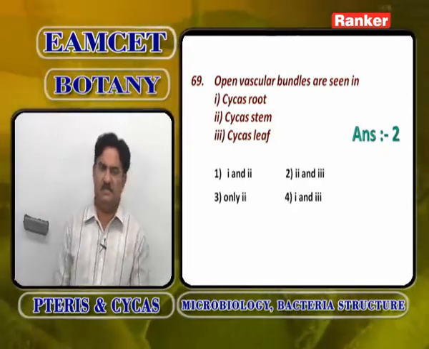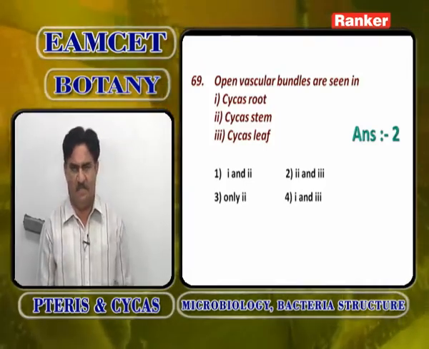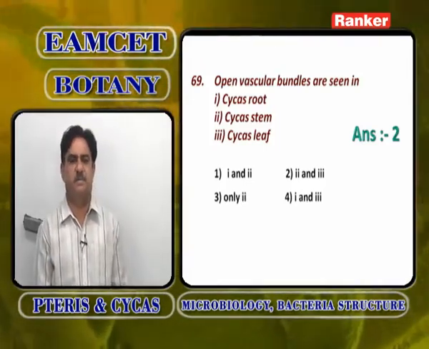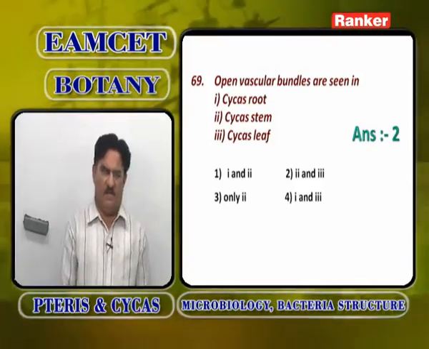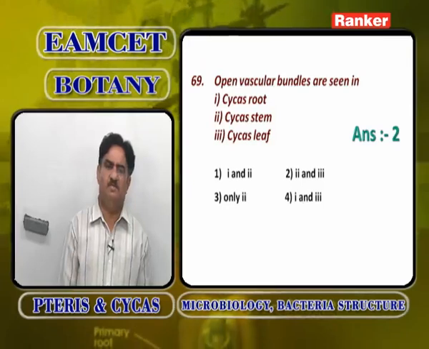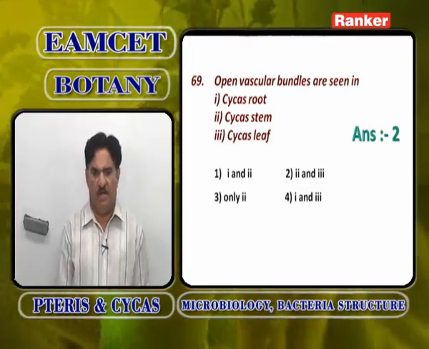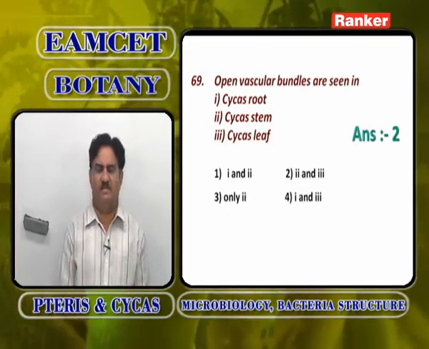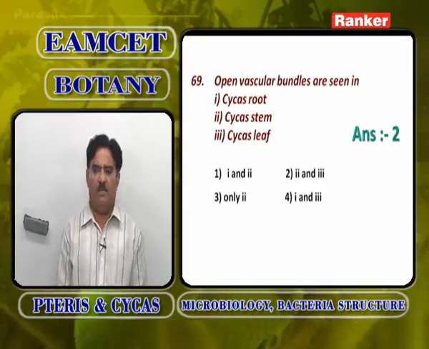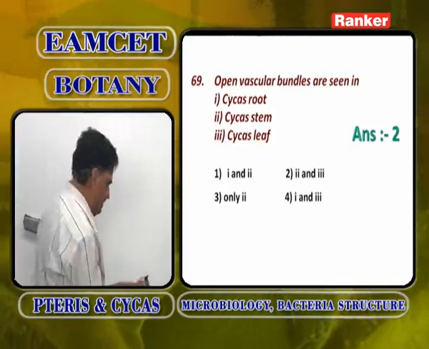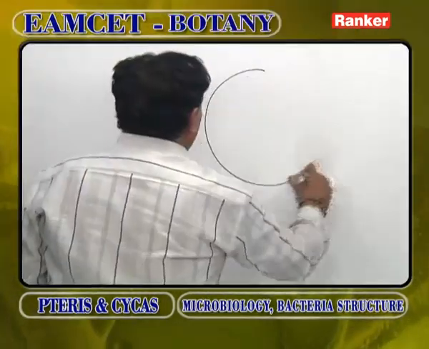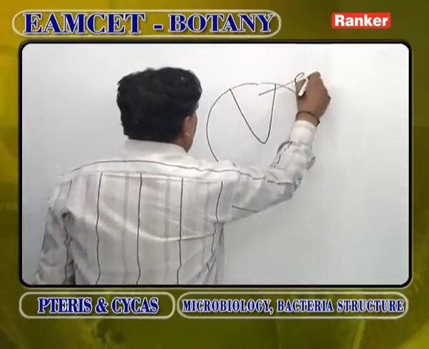Another important feature is the Cycas leaflet. In Cycas leaflet, the vascular bundle is conjoint, collateral, open, with diploxylic condition. Conjoint means xylem and phloem are joined to form one bundle. Collateral means xylem and phloem are present on the same radius, one above the other. Open means cambium is present in between xylem and phloem. If you observe the Cycas leaflet vascular bundle, it shows a centripetal xylem like this.